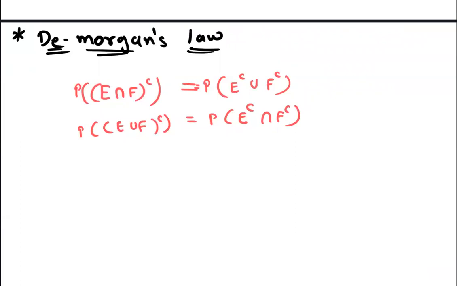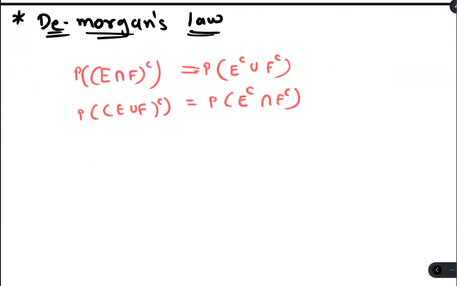Okay, so E union F complement. If we are taking the complement of this bracket, then it is E complement intersection F complement. I think you all know this, so we won't waste too much time on this. Now, P of E intersection F is the same as 1 minus P of E intersection F complement.